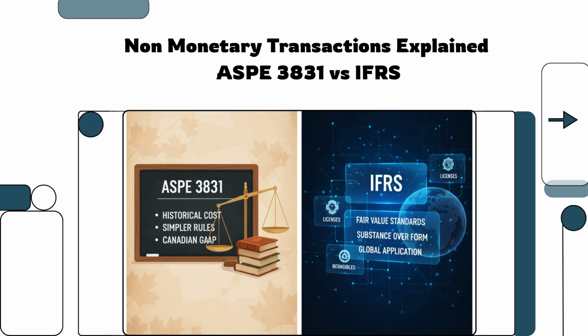Have you ever come across a situation where two companies swap assets, like trucks, land, or even services, without cash being the main part of the deal? How do we measure these transactions? Do we use fair value, or do we stick with carrying value? Well, today we're diving into non-monetary transactions under ASPE 3831 and IFRS.